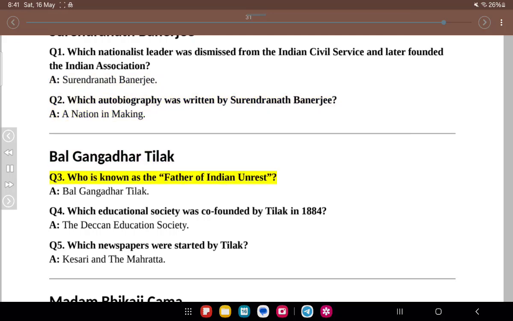Bal Gangadhar Tilak. Q3. Who is known as the father of Indian unrest? A. Bal Gangadhar Tilak. Q4. Which educational society was co-founded by Tilak in 1884? A. The Deccan Education Society. Q5. Which newspapers were started by Tilak? A. Kesari and the Maratha.